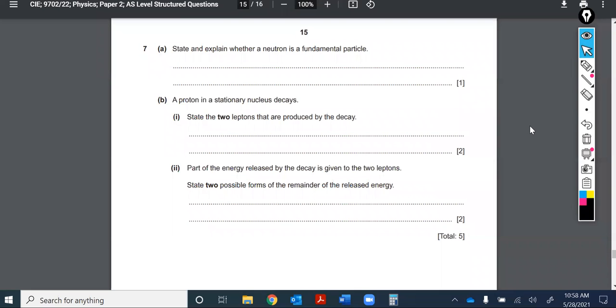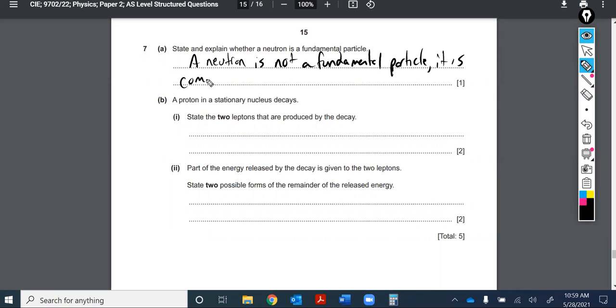All right, now we're doing question 7, and it says, state and explain whether a neutron is a fundamental particle. A neutron is not a fundamental particle. It is composed of quarks. Quarks are the fundamental particle. Okay, we were just talking about how a neutron is what? Down, down, up. So that's the quark constituents of neutrons, indicating it's not fundamental.